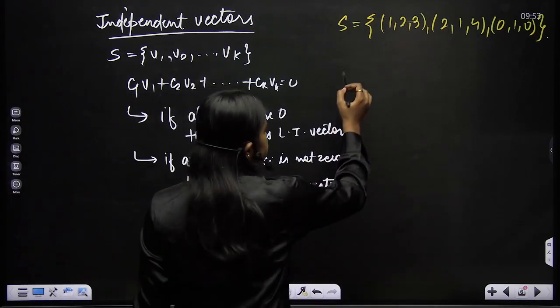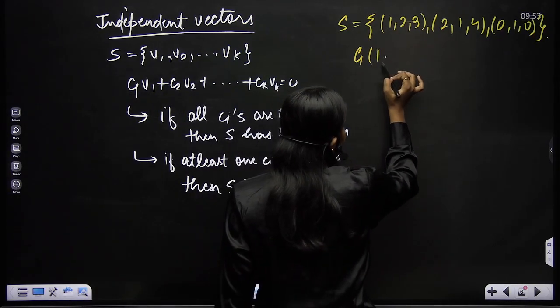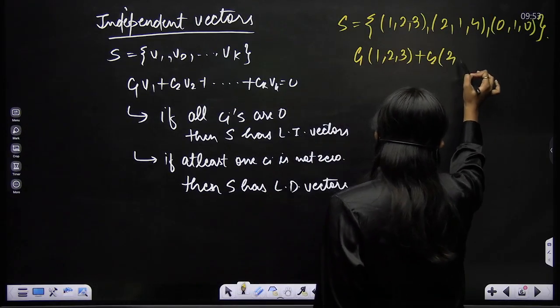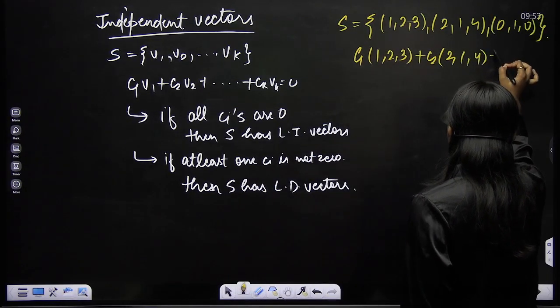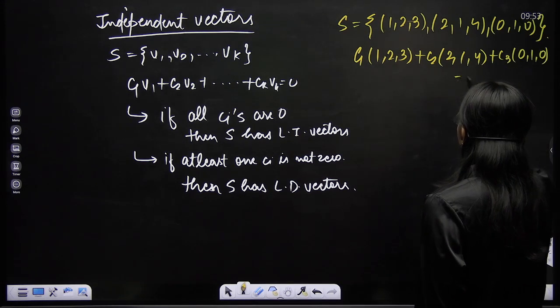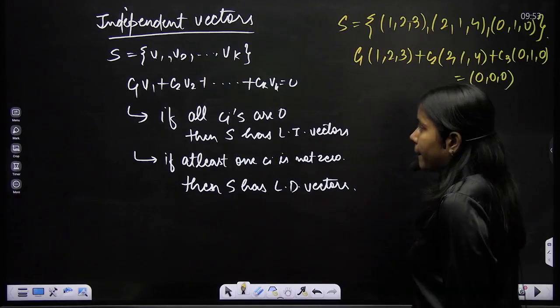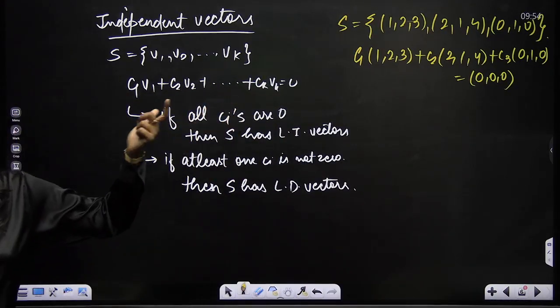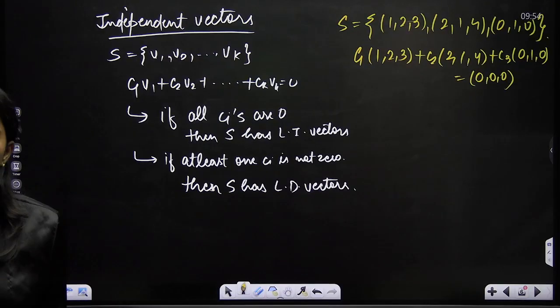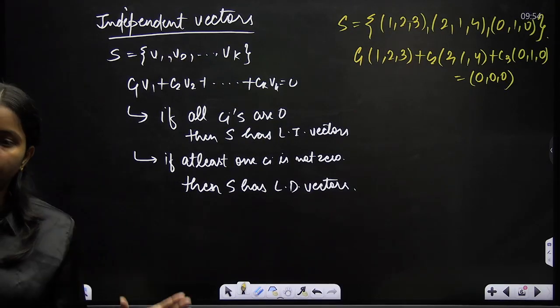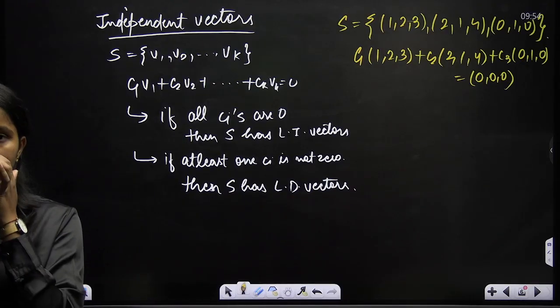I'll write c1 times the vector 1, 2, 3 plus c2 times the vector 2, 1, 4 plus c3 times the vector 0, 1, 0 equals 0, 0, 0. This 0 does not mean a single 0. Like when you work with matrices, if I write A equal to 0, the right side is a 0 matrix, and if I take it as a vector, the right side is a 0 vector.